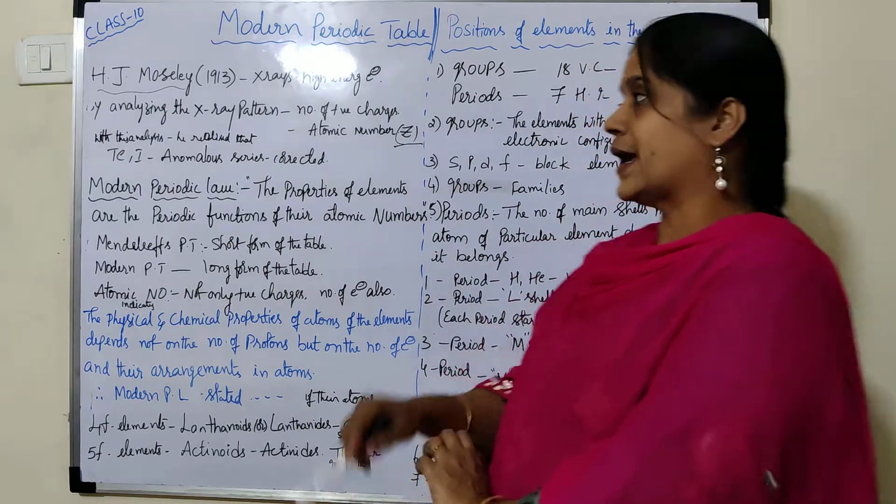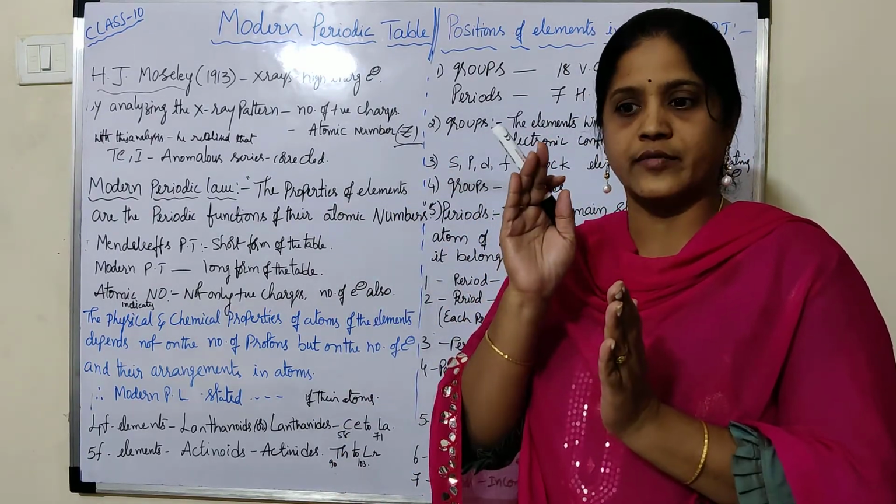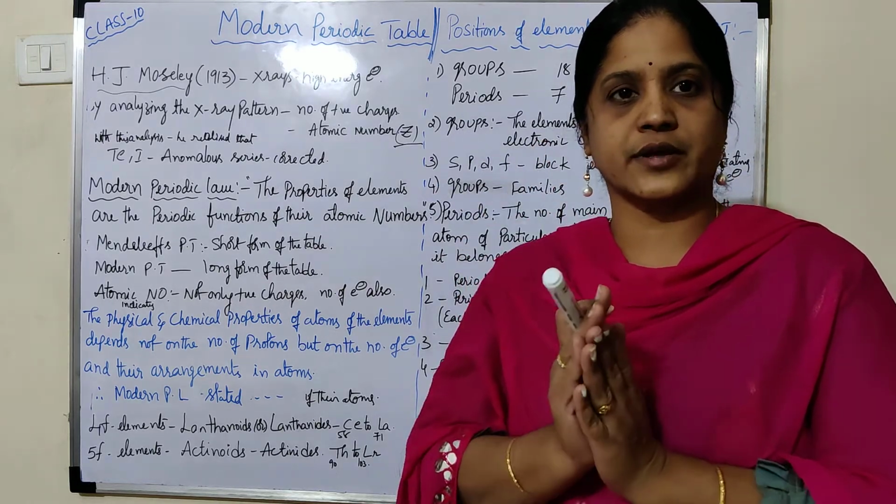With this X-ray analysis, he realized that the number of positive charges is there in the atom.